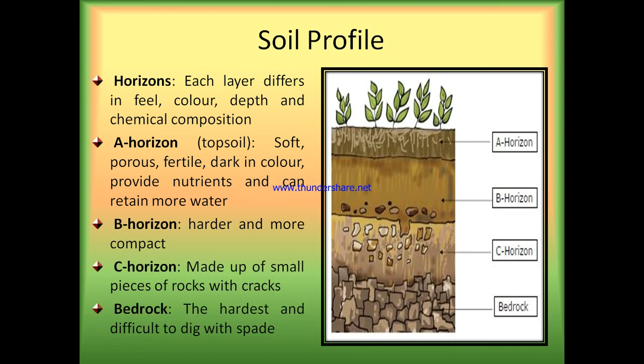Harder and more compact is the B horizon. The C horizon is made up of small pieces of rocks with cracks. Bedrock is the hardest and difficult to dig with a spade.